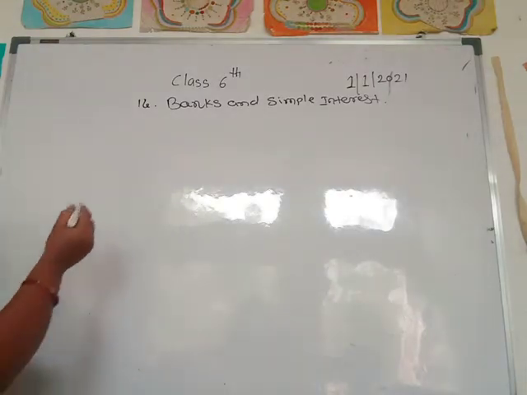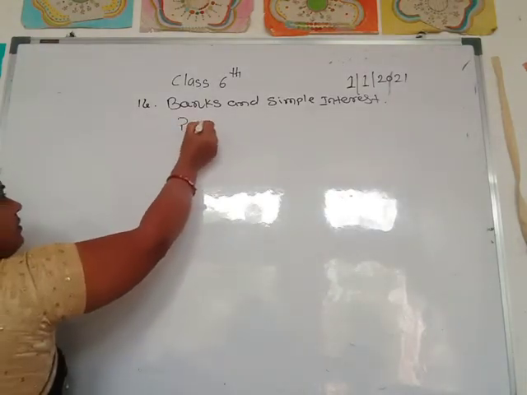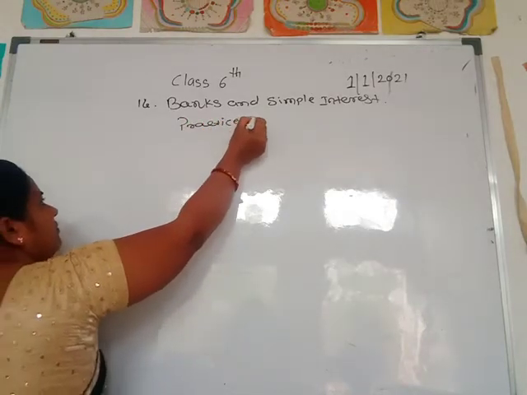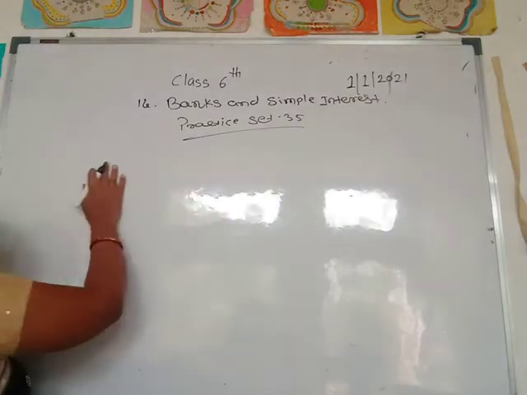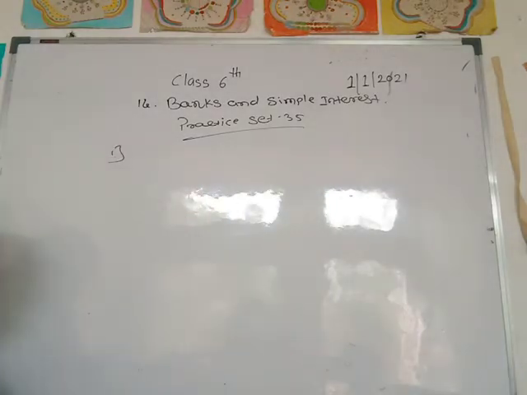Then see in your textbook, page number 76, practice set 35. First one: what would be the yearly interest on rupees 6,000 at 10 PCPA?